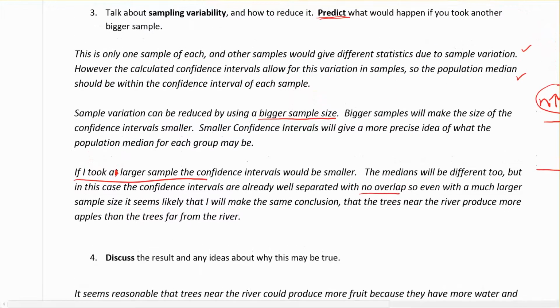So again, if I took a larger sample, the confidence intervals would be smaller, the medians will be different too, but in this case the confidence intervals are already well separated with no overlap, so even with a much larger sample size, it seems likely that I will make the same conclusion that the trees near the river produce more apples than the trees far from the river.